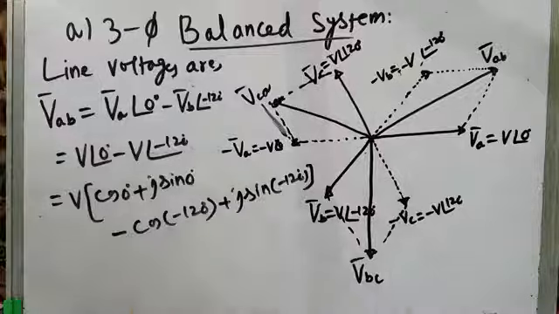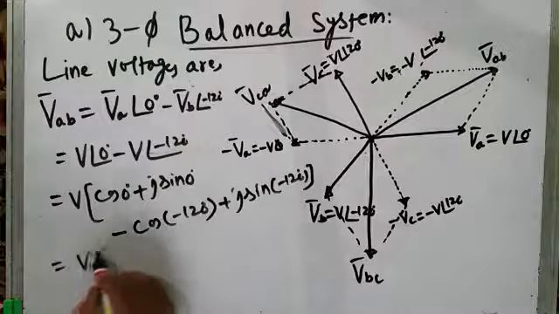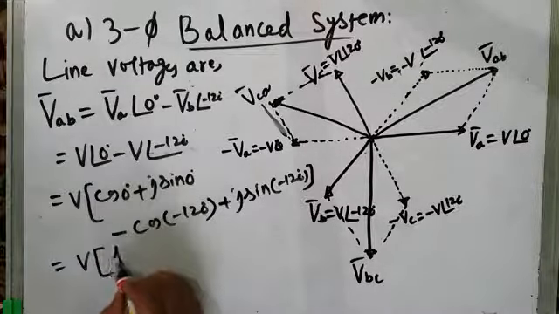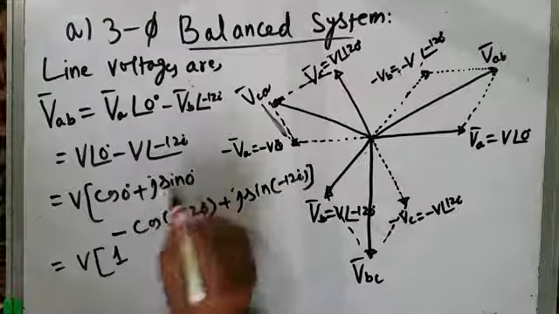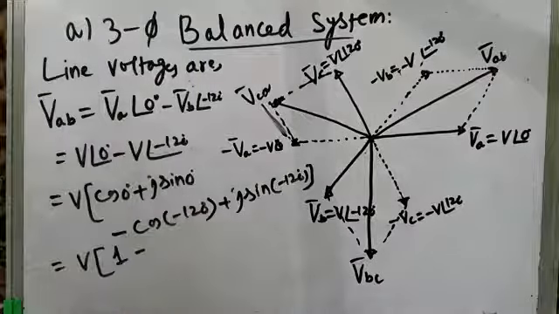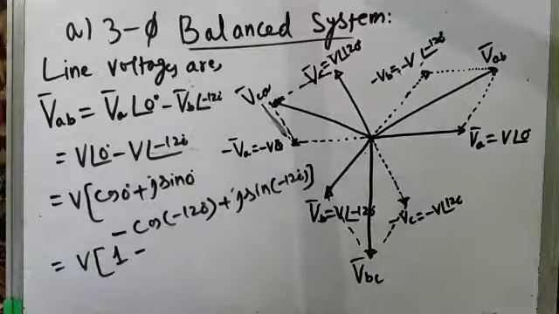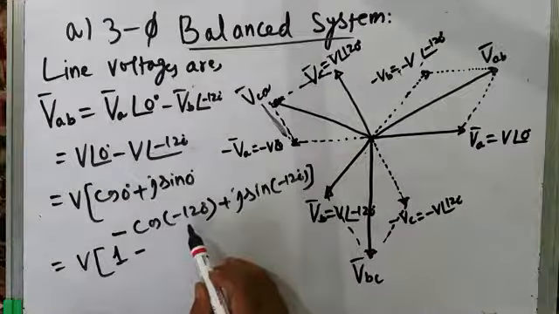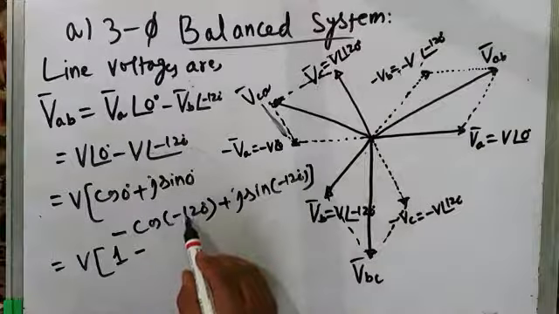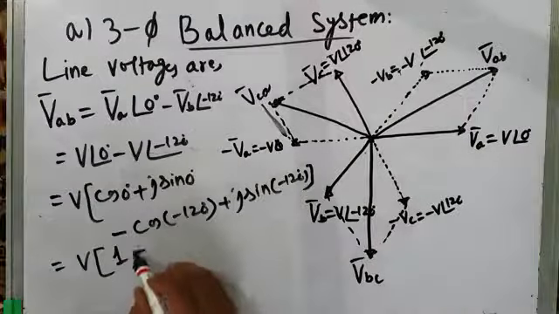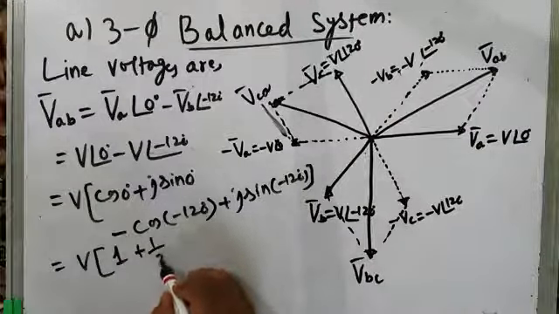So that is equal to V times cos 0 is 1, sine 0 is 0, so I will not write this term, minus, what is cos of minus 120 degrees? Cos of minus 120 degrees is cos of plus 120 degrees, and that is minus 1 by 2. Minus into minus is plus, so this is plus 1 by 2.